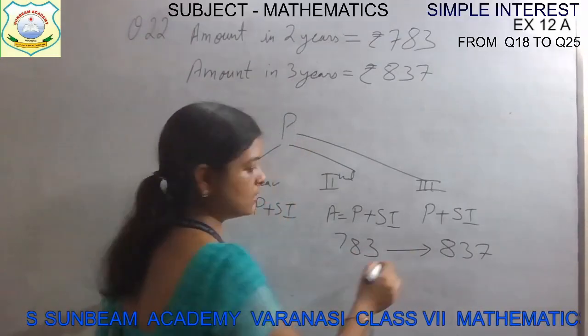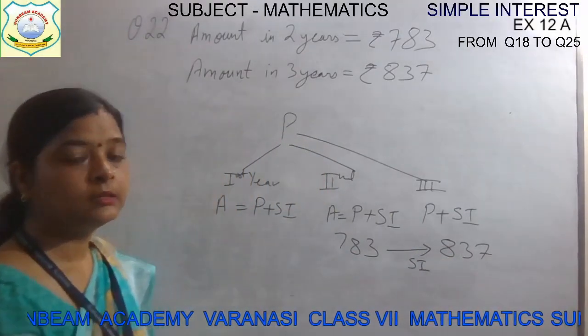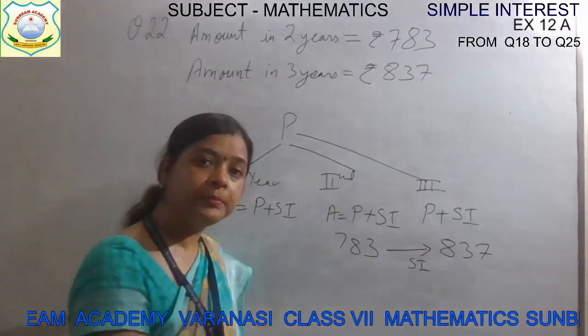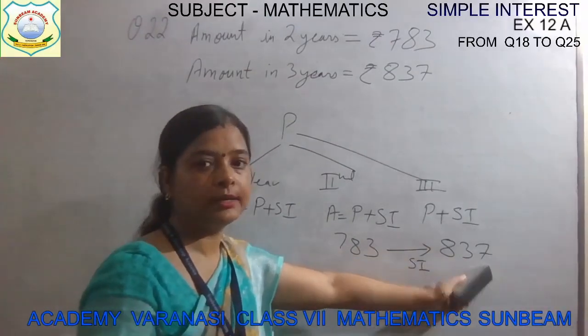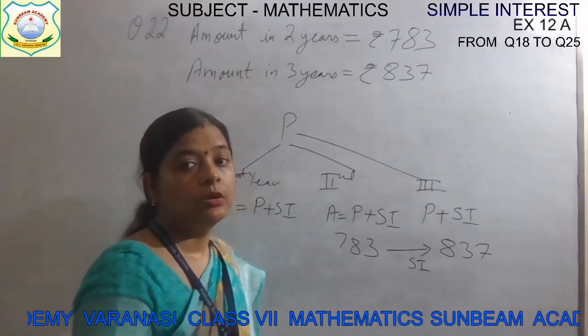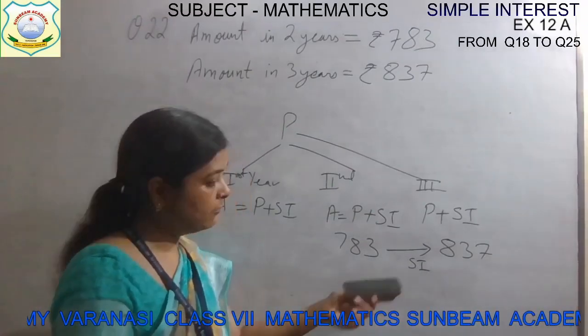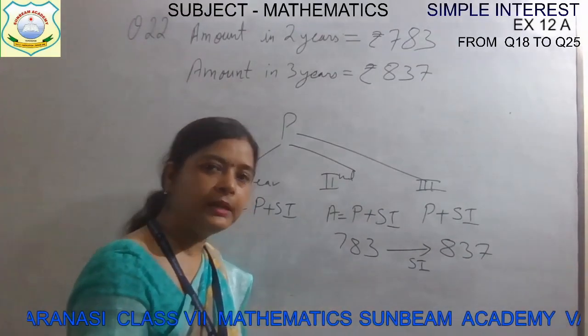The gap is about the simple interest. The money which is added here is the simple interest. That's why this amount is now calculated as this amount. The simple interest is now added, children. So we can find the simple interest by using these two amounts.